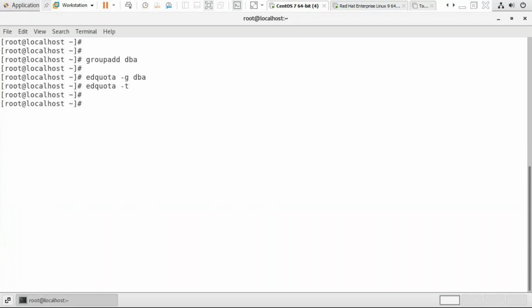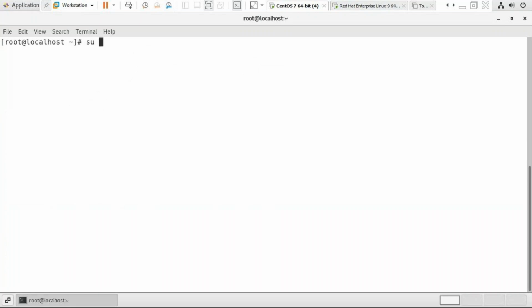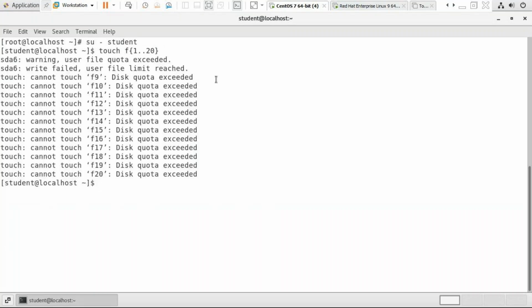Now check whether the quotas are working or not. Log in as the user student and create the files. I am trying to create 20 files. The quota is exceeded because we reached the hard limit.